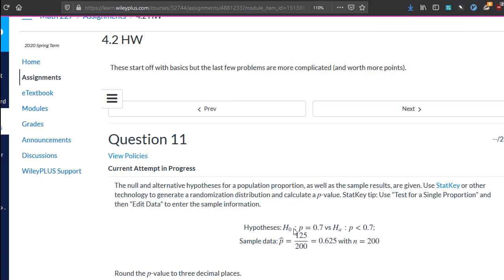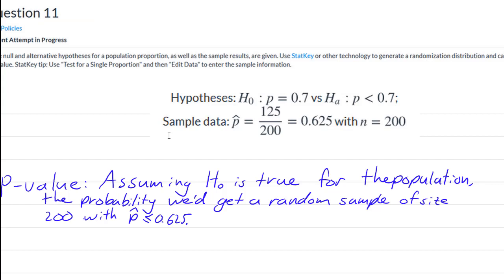Hello, statisticians. I had a couple students asking about the 4.2 homework, specifically questions like number 11 here, which I'm going to do. So I'm going to go through this problem. I just copied and pasted the question over here so I can write on some stuff.